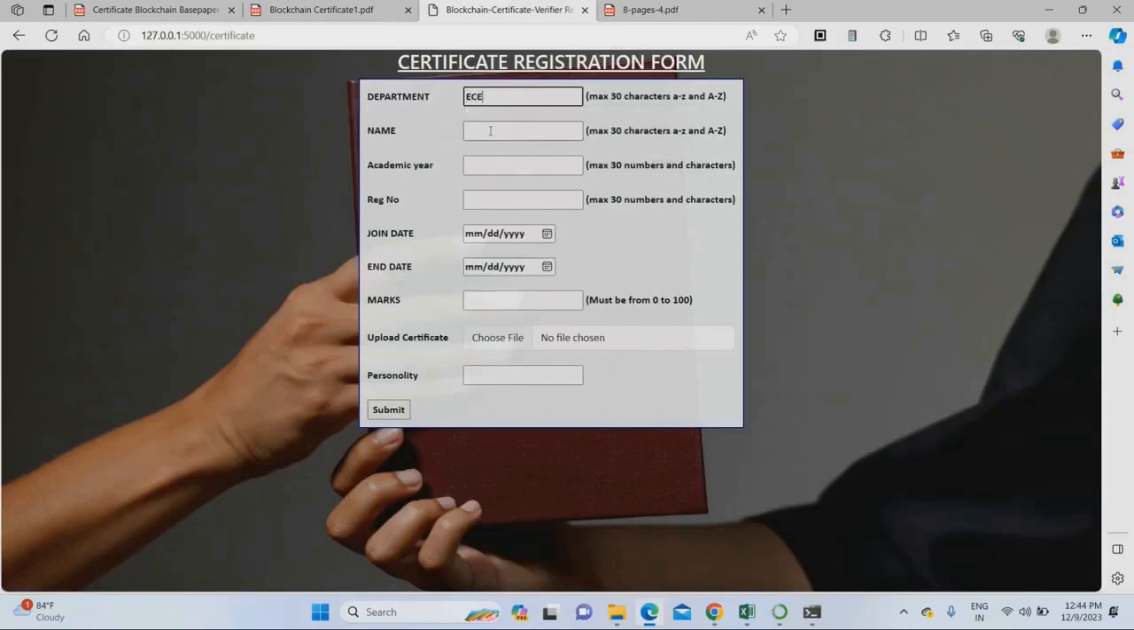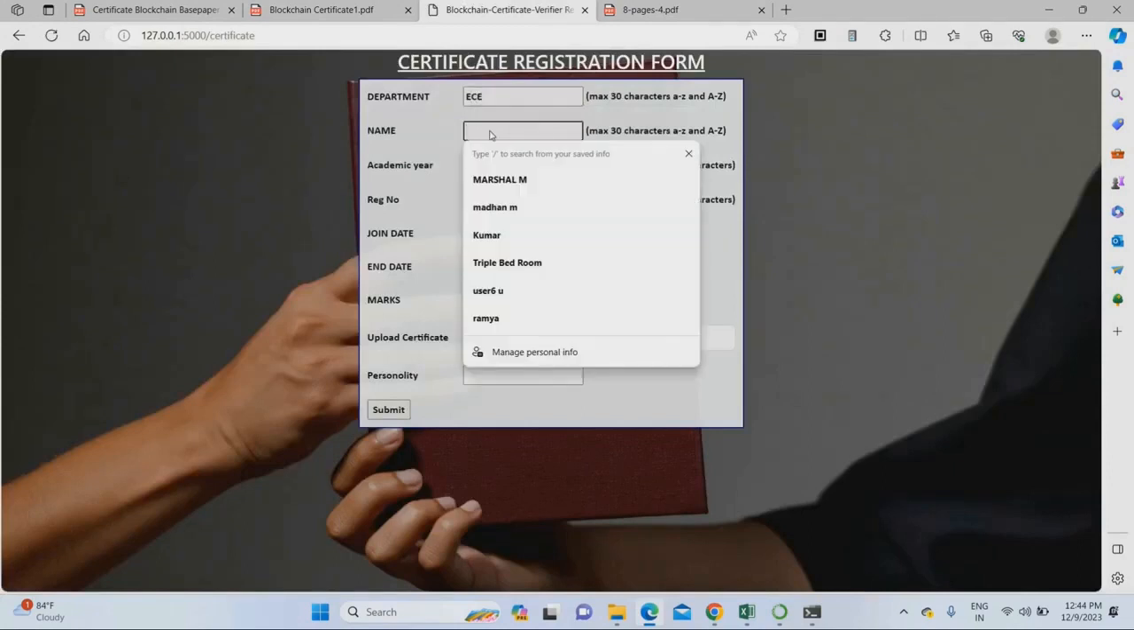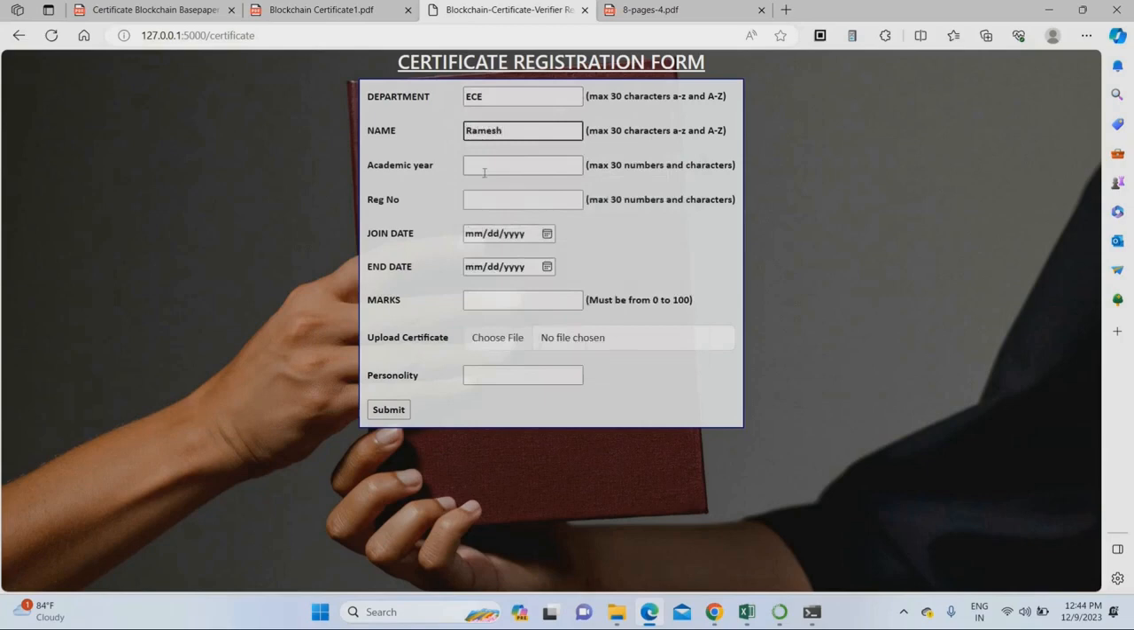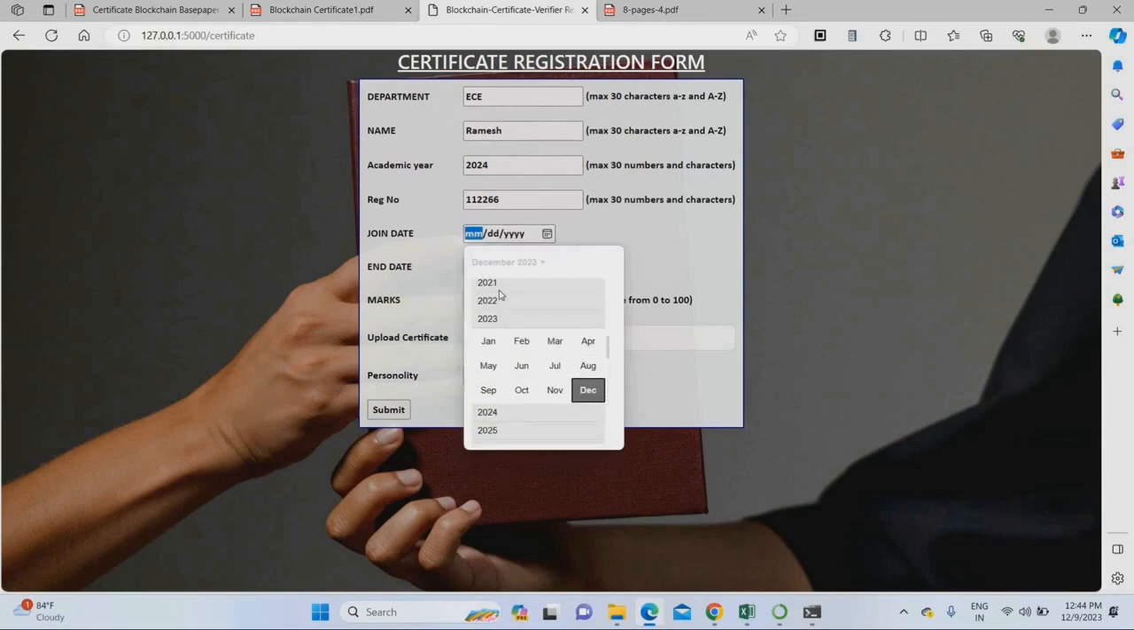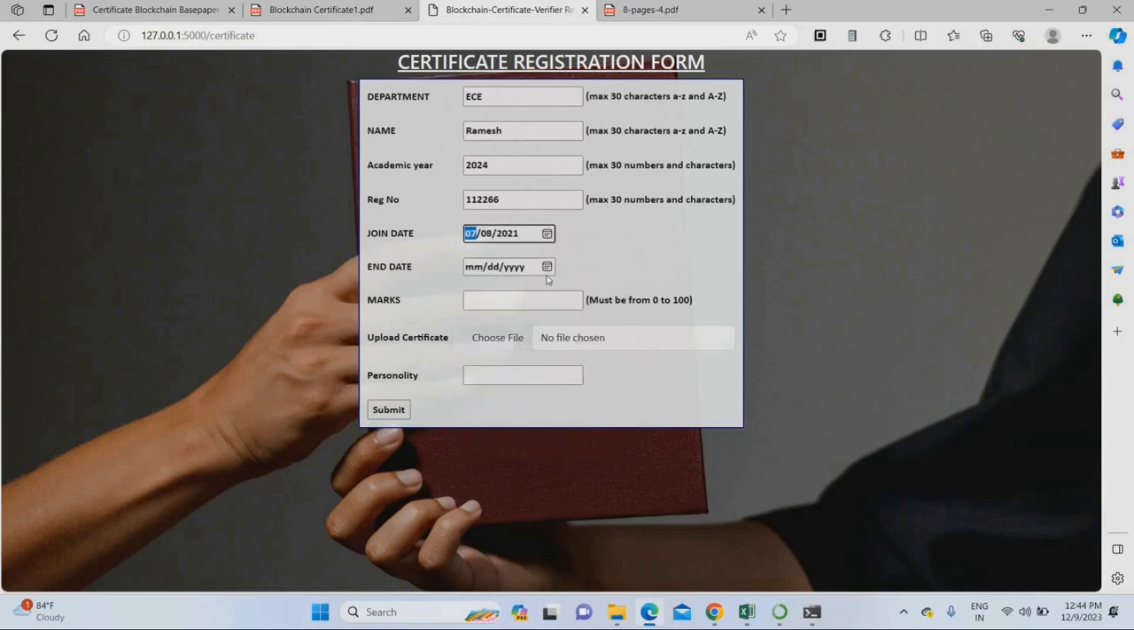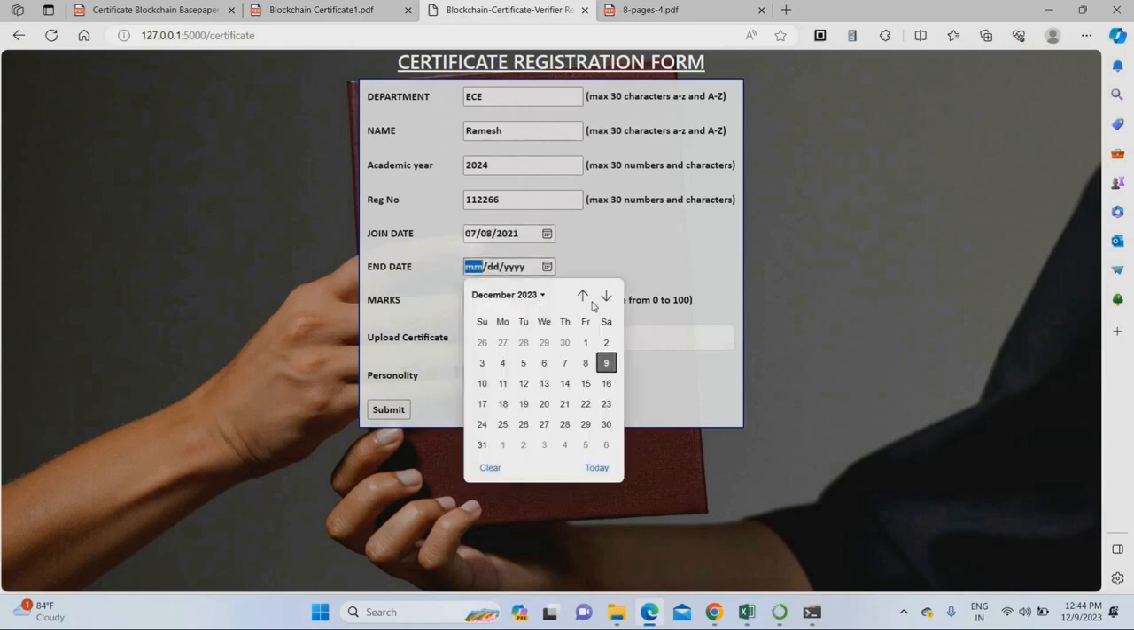One more student I'm adding in the ACE department. Name will be Ramesh, I'm giving. Academic year will be 2024. Register number will be 112266. Date of joining I am giving as 2021 July 8.